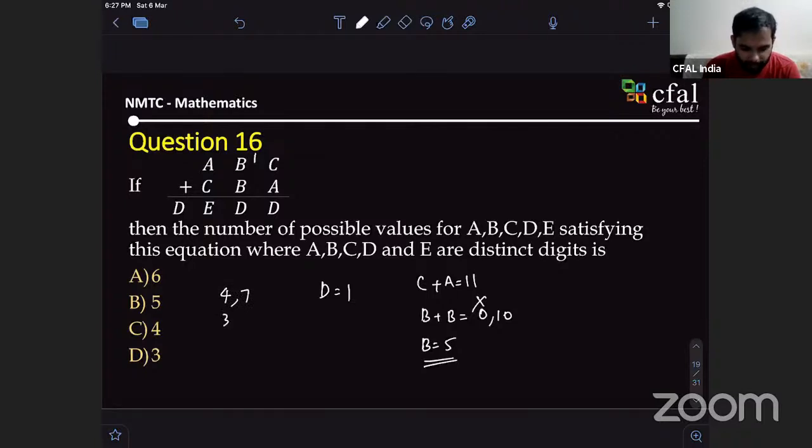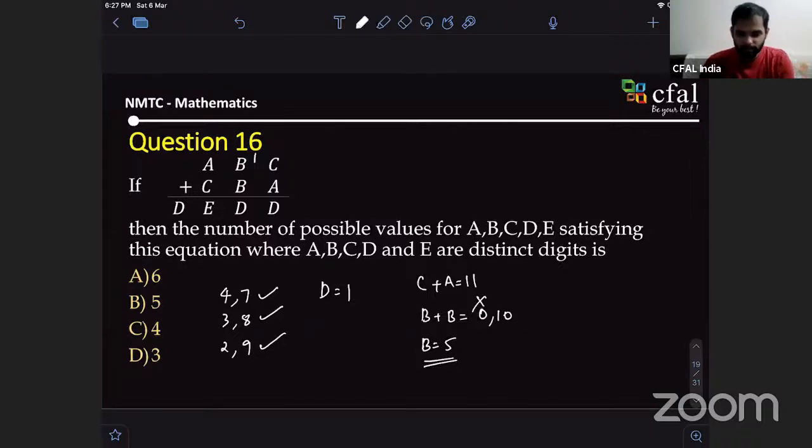Okay. What about 3 plus 8? Yes, sir. What about 2 plus 9? We can do it as 8 plus 3 also, no, sir? Yeah, that's what I've written down, right? 4 plus 7, 3 plus 8, 2 plus 9, right? Yes, sir. These are all the possibilities.